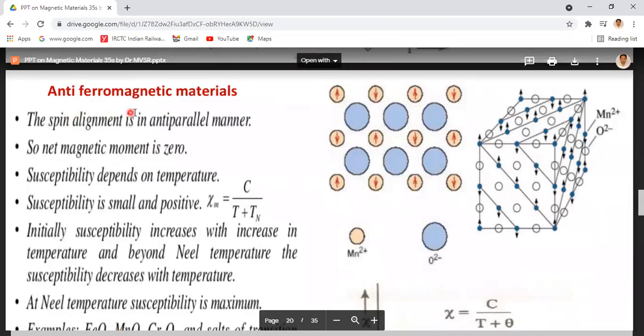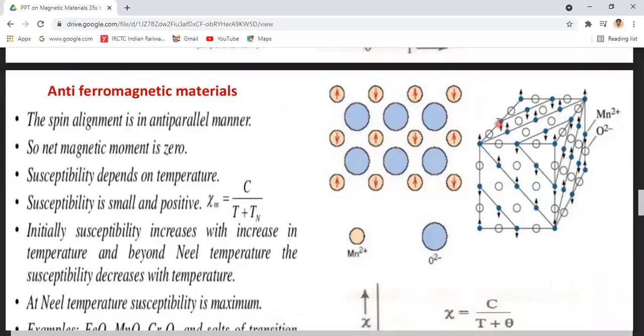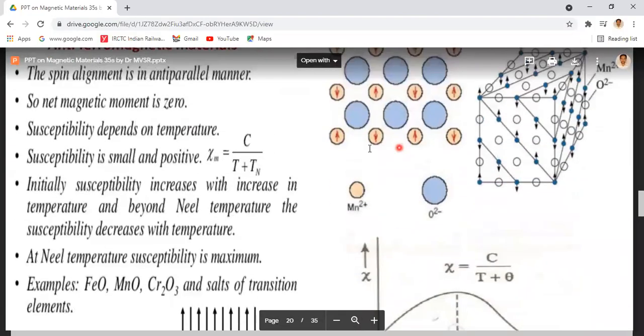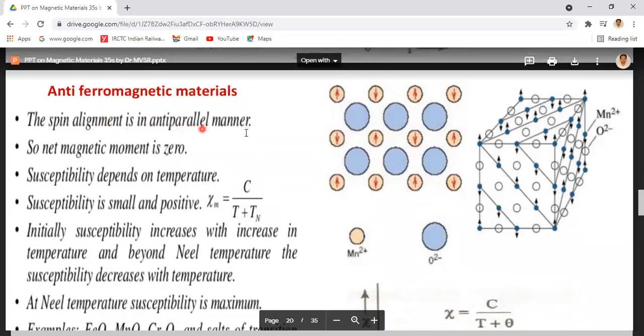Because what are antiferromagnetic materials? Materials in which the neighboring dipoles have equal magnitudes but are oriented in opposite direction. Such material is known as antiferromagnetic material. In this one, it is Mn2+ and O2-. These atomic dipoles are oriented in opposite direction, and the net magnetic moment is 0. The spin alignment is in an anti-parallel manner.